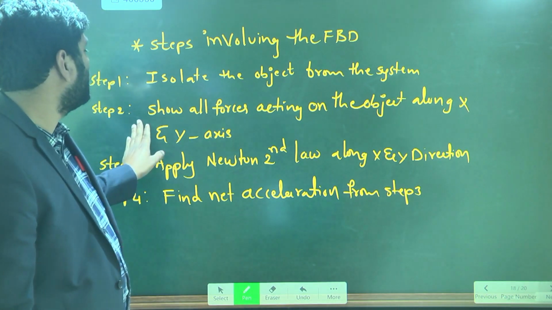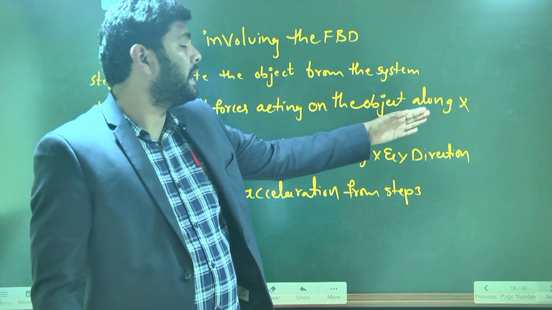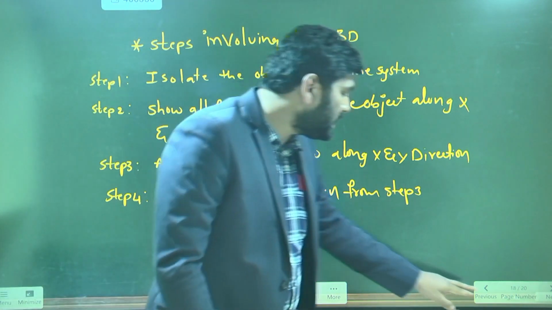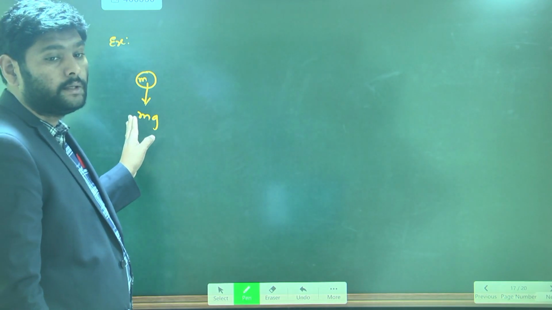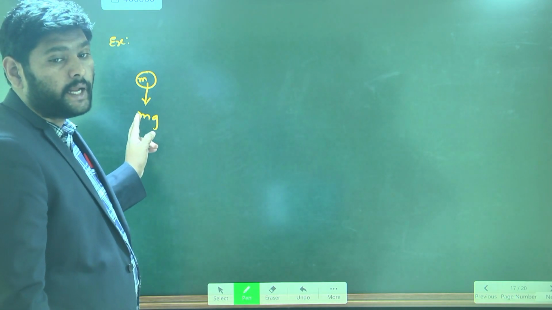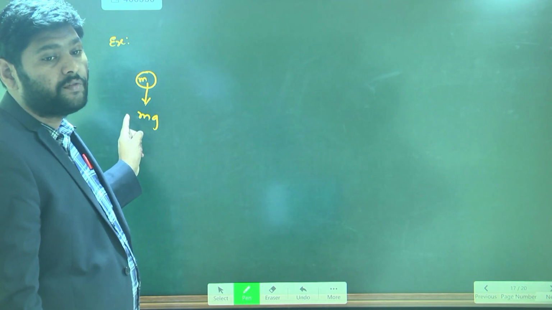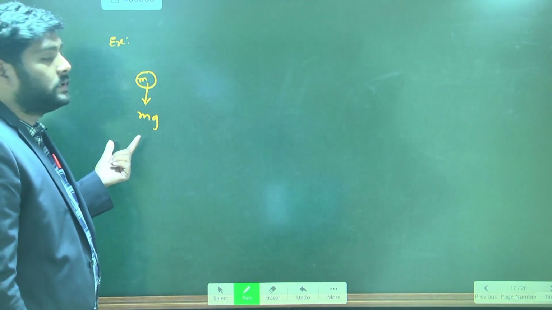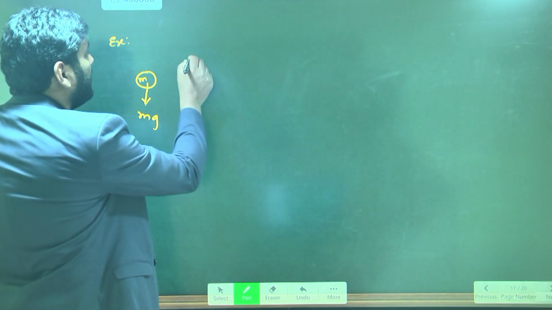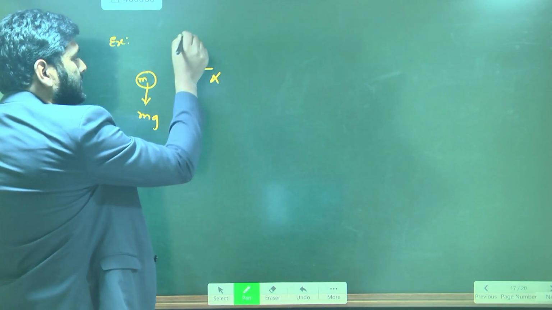What is the next step? Show all forces acting on the object along x direction and y direction. What is the force acting here? Gravitational force, acting in the downward direction. If I take the reference frame, this is the x-axis and this is the y-axis.